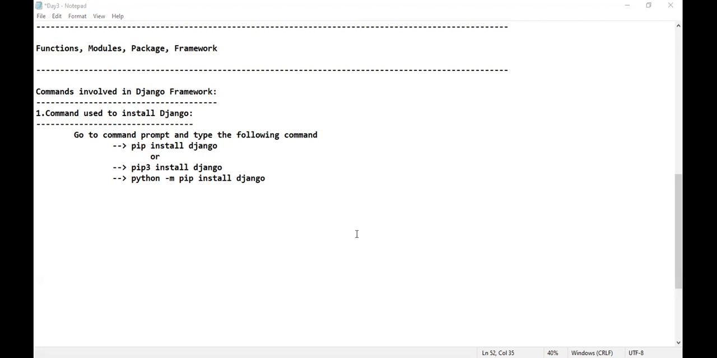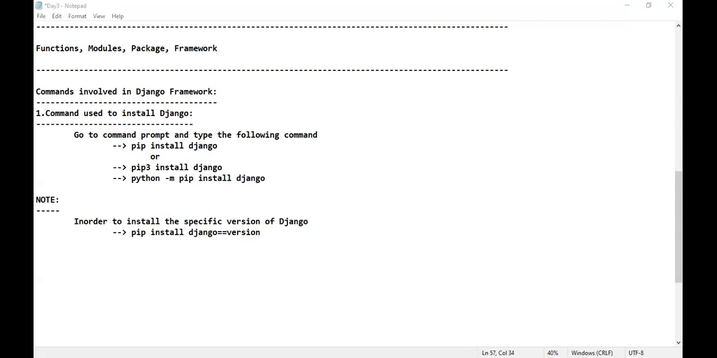Next, in order to install a specific version of Django, what we have to do? Please tell me. In order to install the specific version of Django, this is the command that we have to use: pip install Django double equal to, and the version we have to tell. That's all. See here, this is what we have to follow.